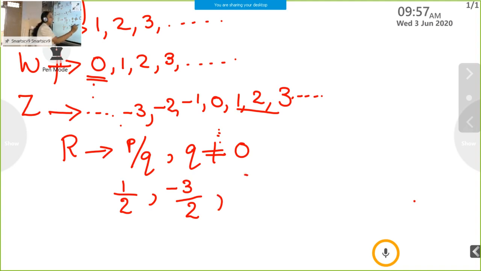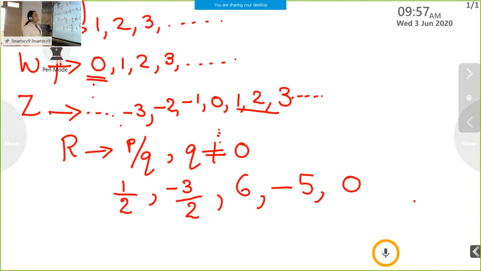I just write another example, 6. This is also a rational number because 6 we can write as 6 by 1. Then again, one more example, minus 5. Minus 5 is also a rational number because we can write minus 5 as minus 5 by 1. Again, one more example, 0. 0 is also a rational number because 0 we can write as 0 by 1. So numbers of the form p by q where the denominator is not equal to 0, such numbers are known as rational numbers.